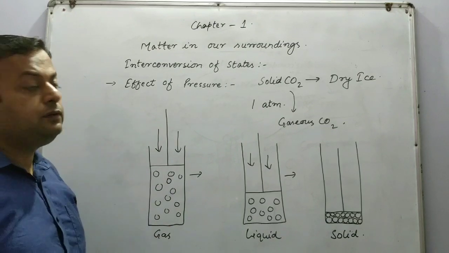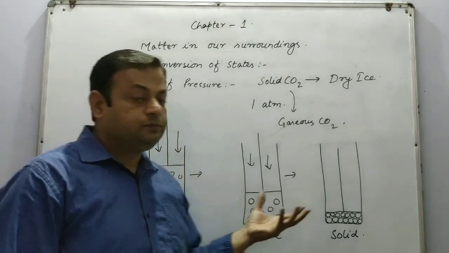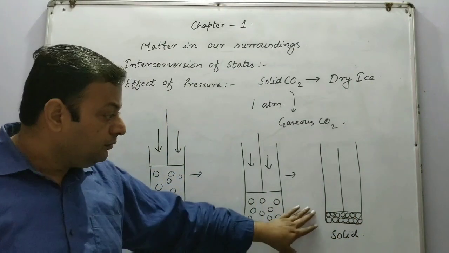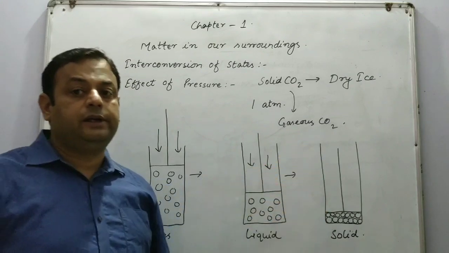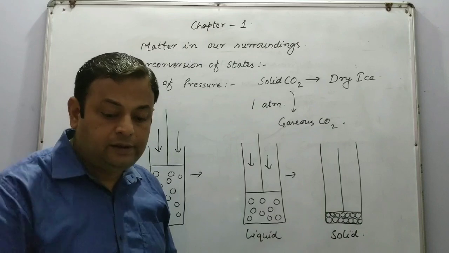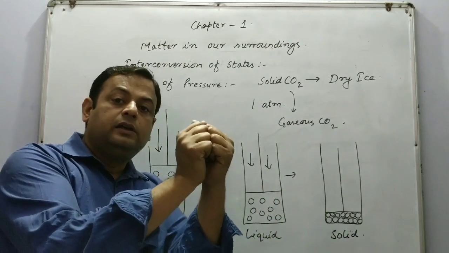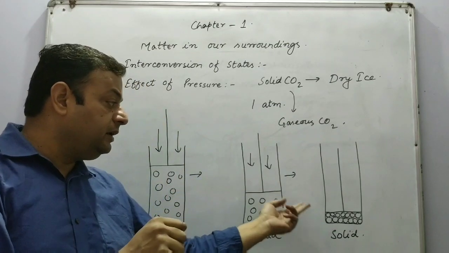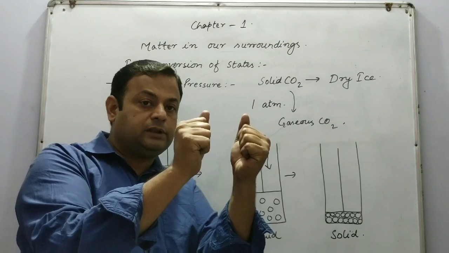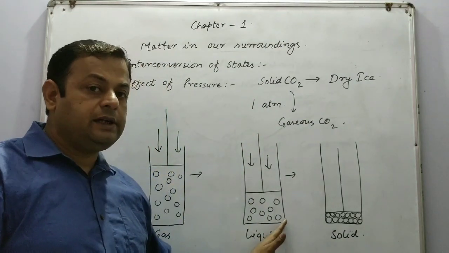So in this class we have studied the effect of pressure. Now we can remove the pressure from the solid. What will happen? Suppose these are the pressurized solid particles. When we decrease the pressure on the solid, the particles start moving apart from each other, so the solid gets converted into the liquid state.